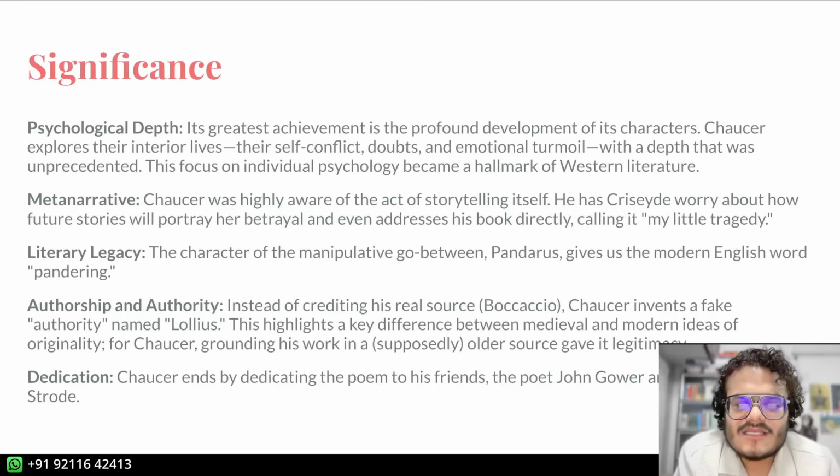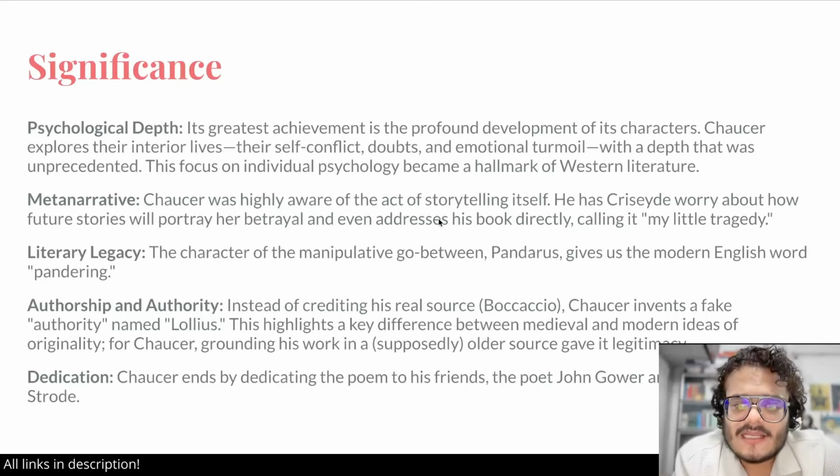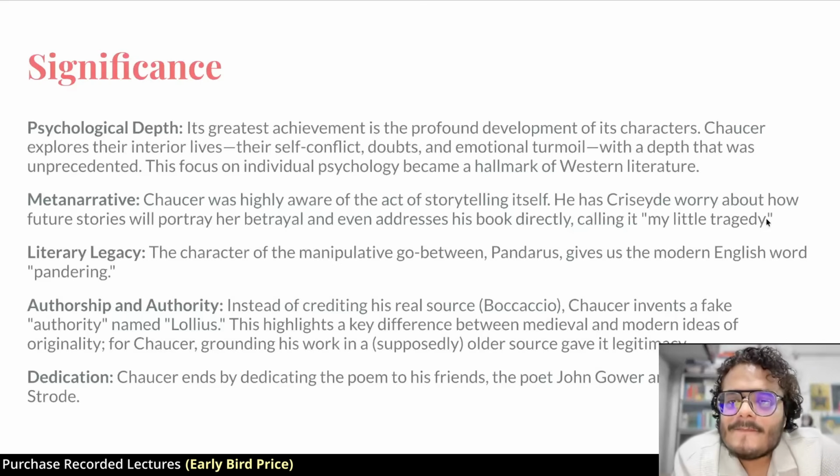Troilus would be happy because they are getting a hero back in the exchange, and Cressida will be happy because she's going to go back to her father. But they are not happy because they love each other, and they are mad at each other for being in love with each other, which is very realistic. There's a meta narrative. Chaucer is very aware of the act of storytelling. He knows that he's telling a story, and Cressida as a character, this is very important, worries about how future stories will portray her betrayal.